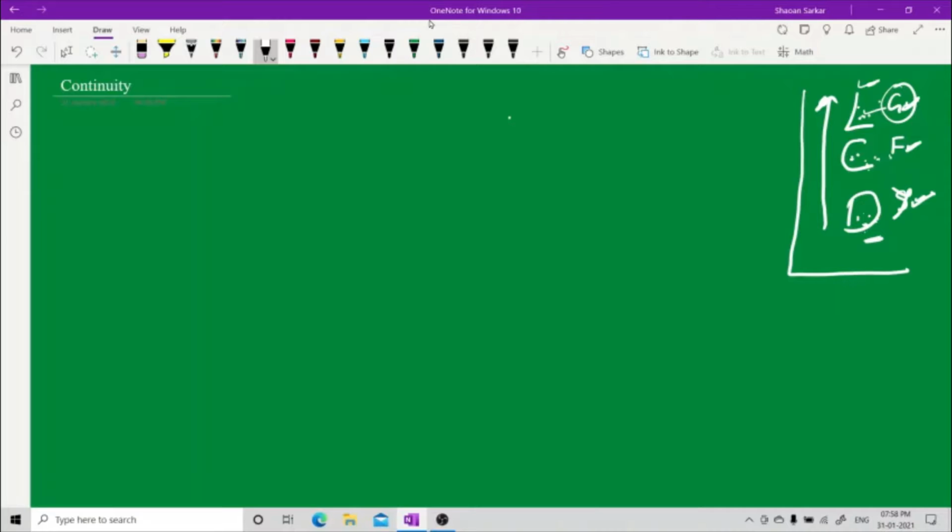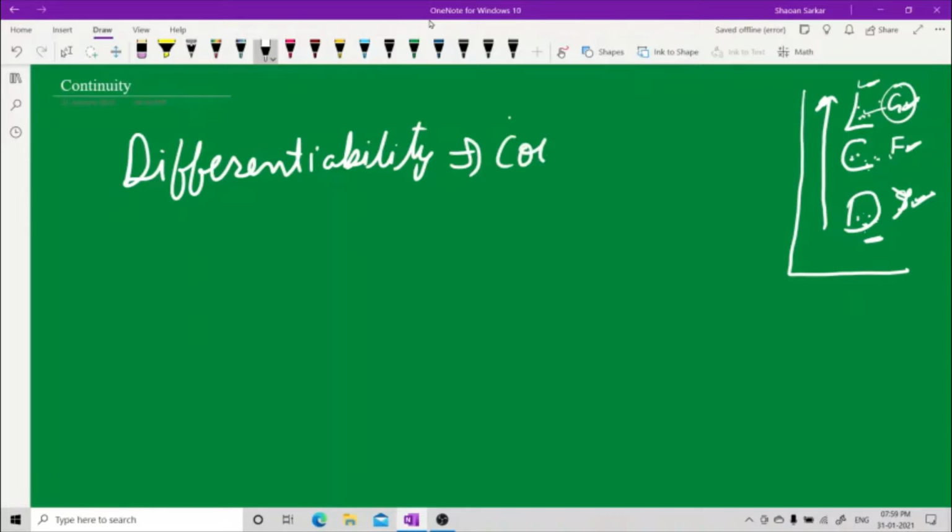That's why I'm writing it in one line. Differentiability implies continuity, and continuity implies limit. This way it is easier to remember. So if this happens, then this is also there, then this is also there. Limit is there, so the other way around.